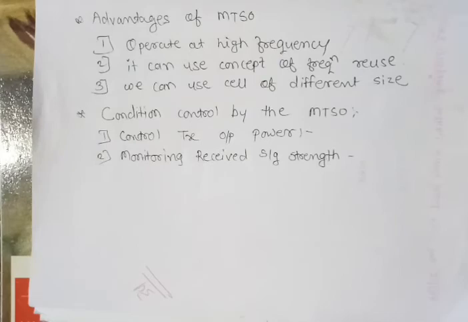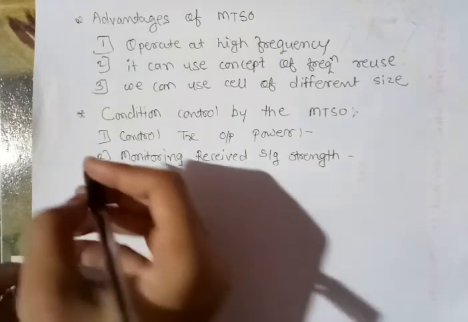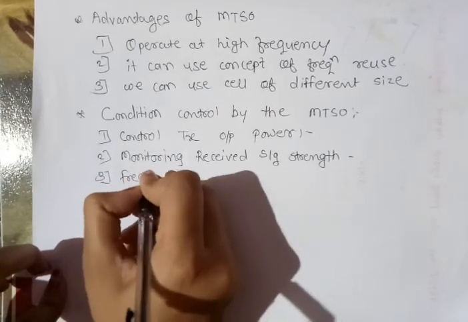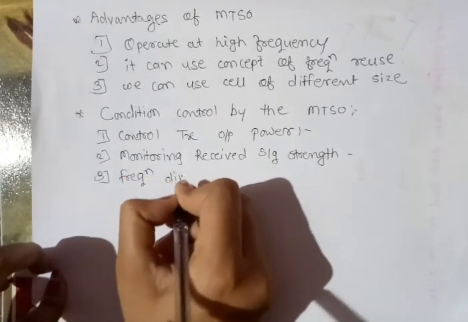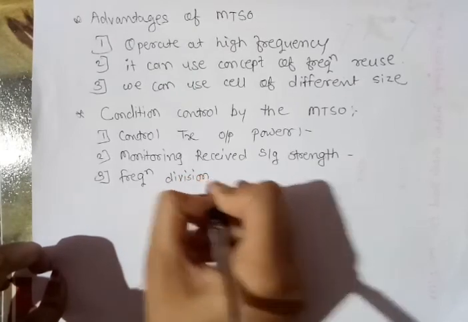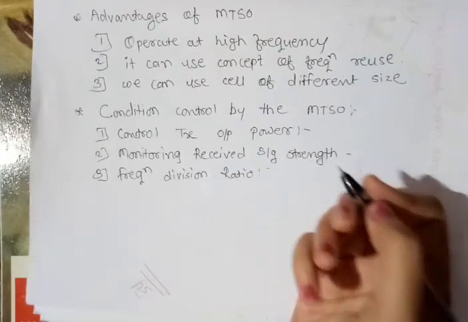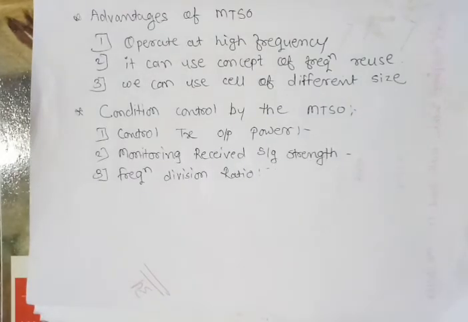Third is nothing but the frequency division ratio. The MTSO logic section sends the number corresponding to the frequency division ratio. These numbers are loaded into the frequency divider block of the frequency synthesizer.